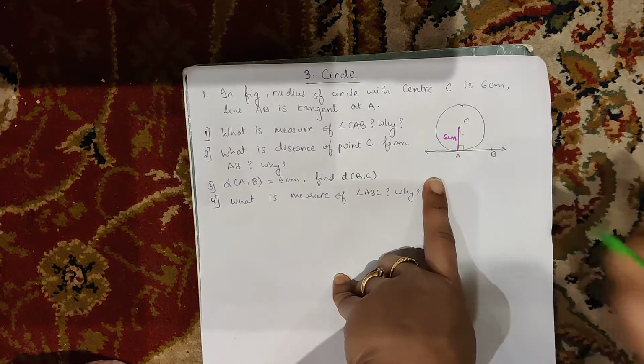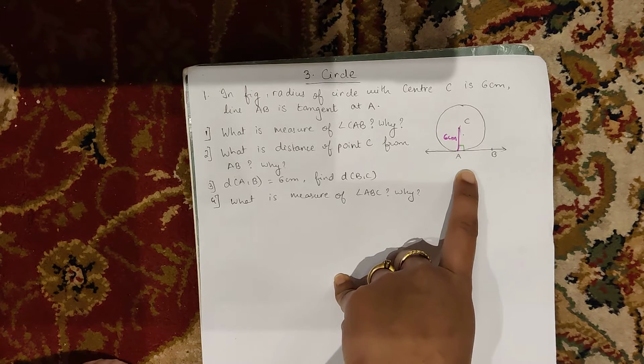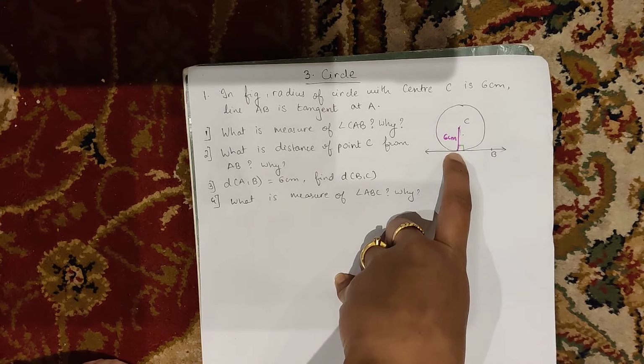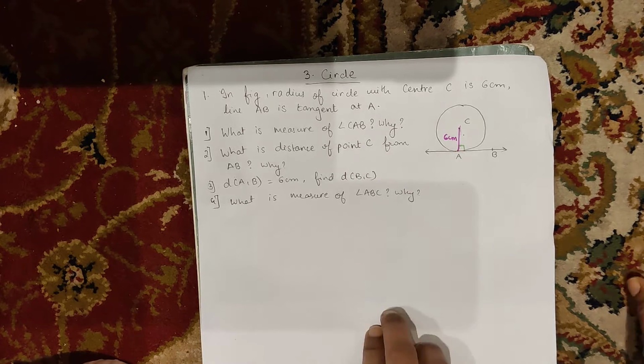Why? Because in earlier video we all have seen tangent theorem, and in tangent theorem I said you whenever a radius and a tangent meet at a point of contact A, the angle over here will be of 90 degree, है ना, क्योंकि टेंजेंट थ्योरम हो जाएगा वो. सो वही हमारा आंसर होगा.